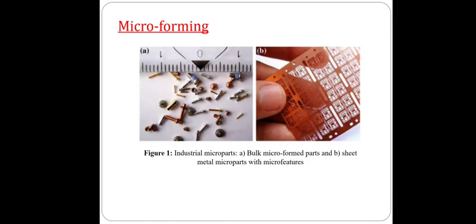So guys, in figure number 1, see the industrial micro parts. The first diagram shows the bulk microformed parts and the second diagram shows the sheet metal micro parts with micro features. So these are the parts which are made by the microforming process. Okay, so this is all about the microforming process.